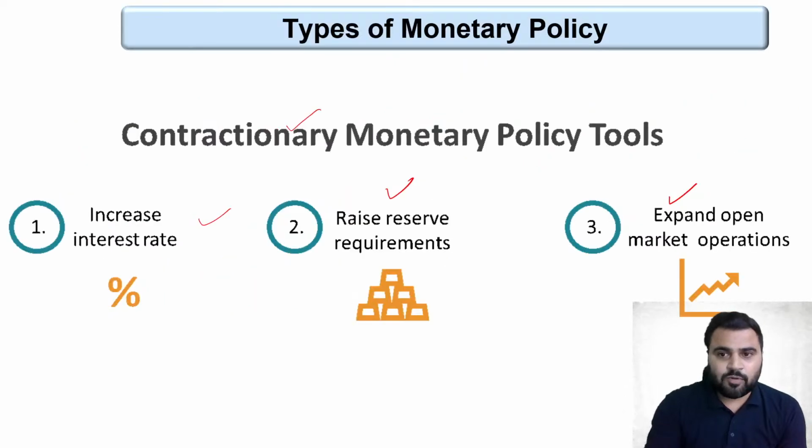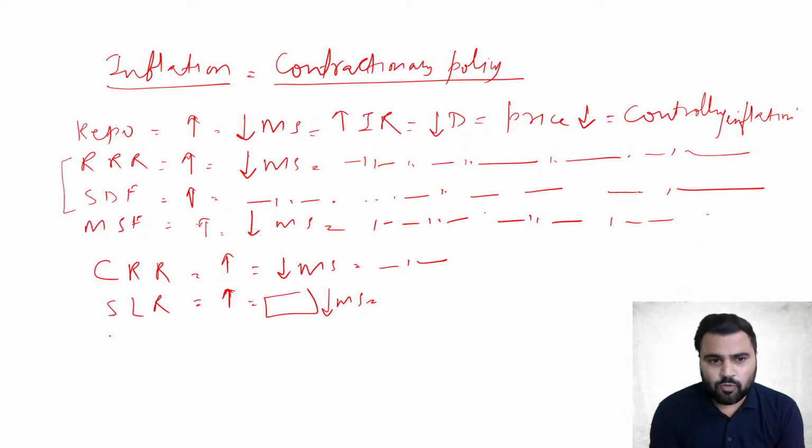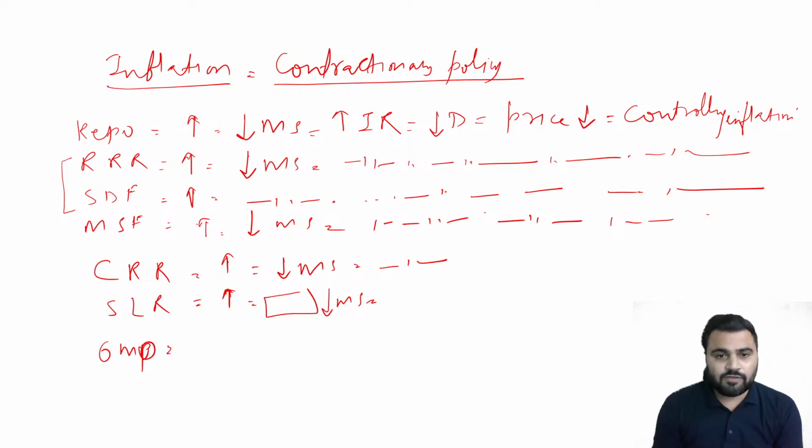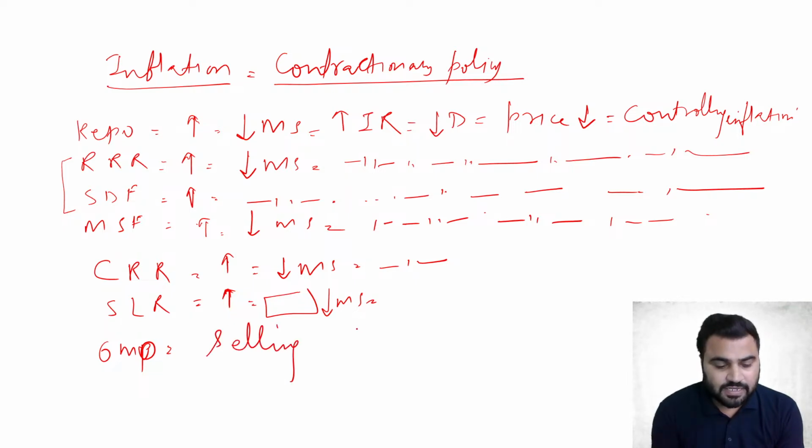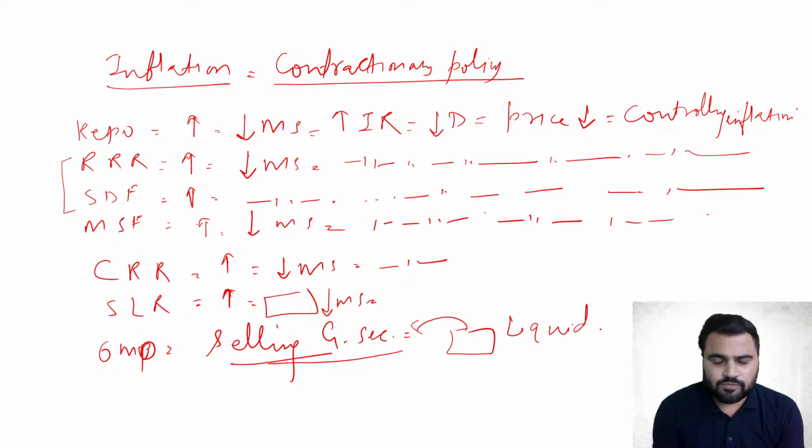Now, third is the major important thing, open market operation. So how, with the help of open market operation, RBI will focus on contractionary monetary policy. As I told you, whenever there is high inflation in the economy, RBI will focus on reducing the money supply in the economy. So with the help of open market operation, RBI will start selling government securities. What will happen when RBI starts selling government securities? At that time, those who purchase will give money to the Reserve Bank of India, which means liquidity will be absorbed from the market.